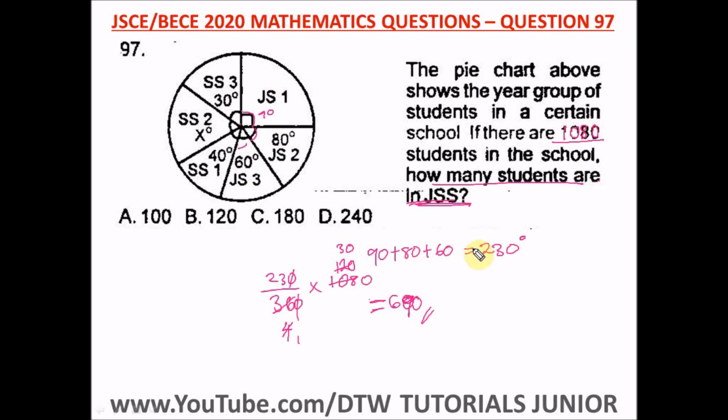You have to add them up, and this would be the answer. Or if it is one of the JSS classes that is picked, you still follow the same way. Let's say it is 90, JSS 1, that is picked. All you need to do is say 90 divided by 360 times 1080.